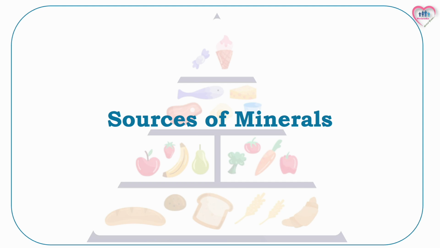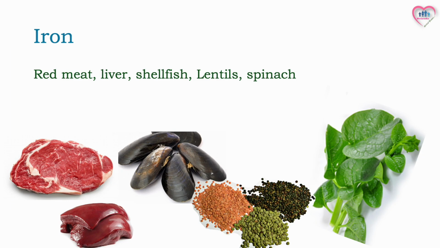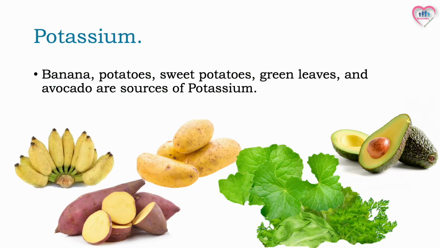Given our understanding of the functions of minerals and the diseases caused by their deficiencies, it is important to know which dietary sources have enough amounts of them so that consuming them can help avoid those diseases. Iron is present in red meat, liver, shellfish, lentils, and spinach. Banana, potatoes, sweet potatoes, green leaves and avocado are sources of potassium.